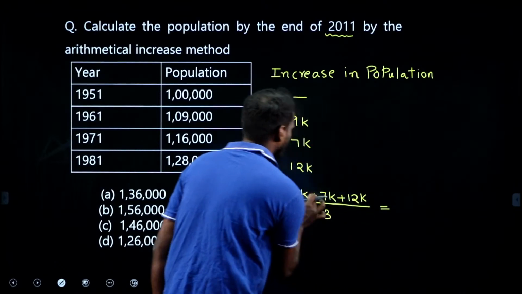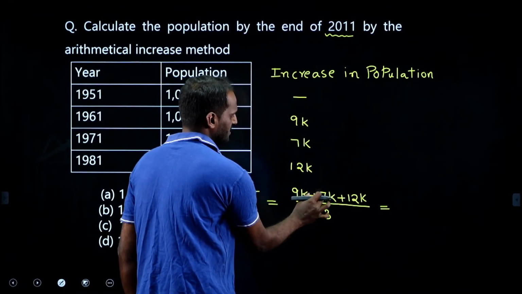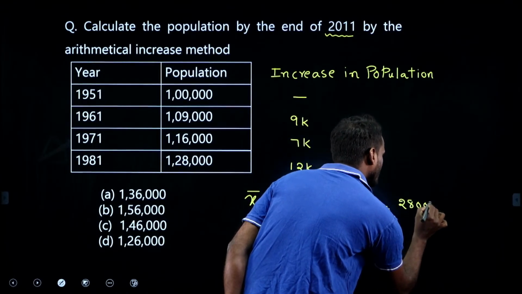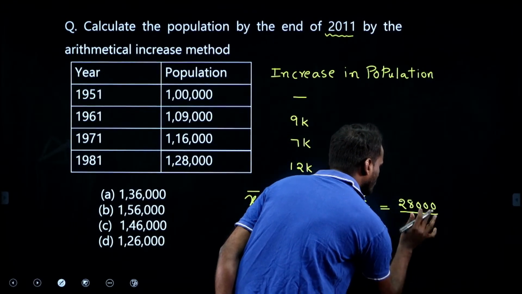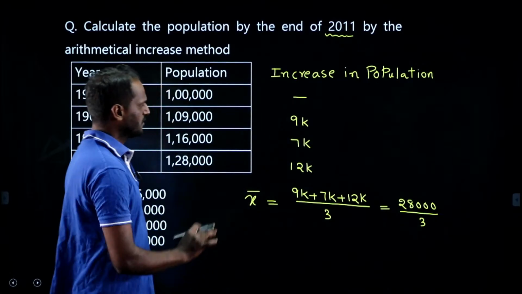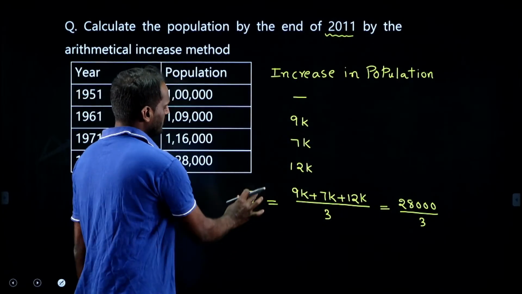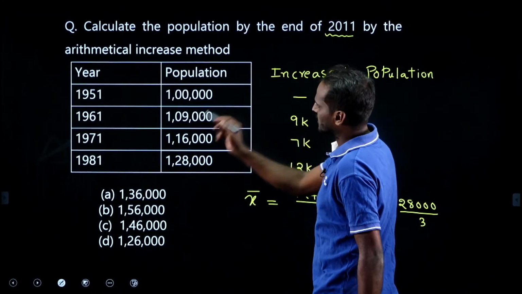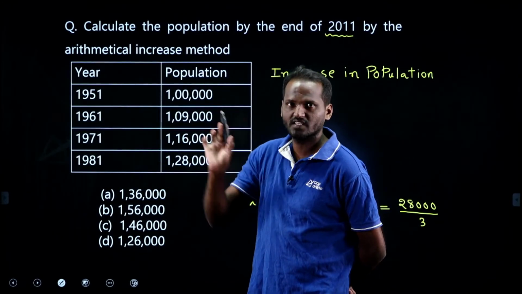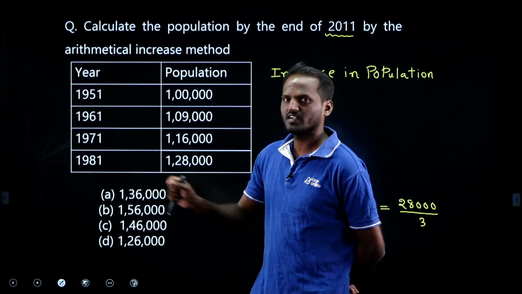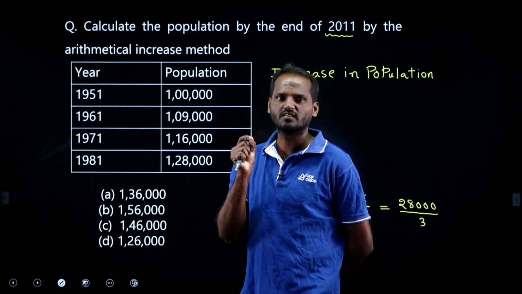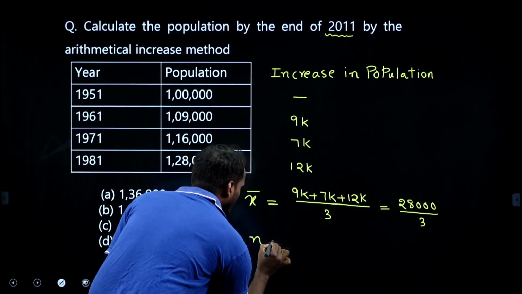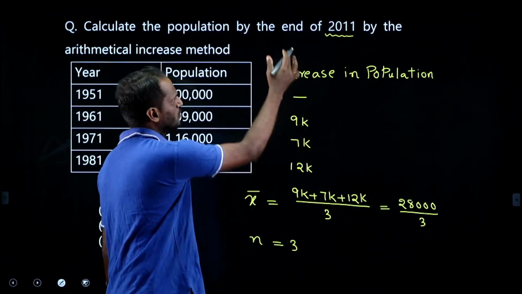How much is this? 9 plus 7 is 16, plus 12 is 28,000. 28,000 divided by 3 is x bar. Don't solve it, keep it as it is. Without a calculator, you need to solve, right? What I need to estimate is the population in 2011. 1981 to 2011 is 30 years. 1981, 91, 2001, 2011, therefore 3 decades. Are you getting my point? N is equal to 3 decades.